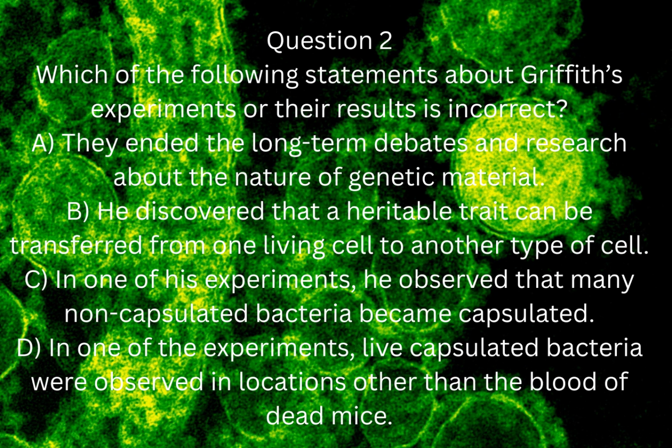Question 2. Which of the following statements about Griffith's experiments or their results is incorrect? A. They ended the long-term debates and research about the nature of genetic material. B. He discovered that a heritable trait can be transferred from one living cell to another type of cell. C. In one of his experiments, he observed that many non-capsulate bacteria became capsulate. D. In one of the experiments, live capsulate bacteria were observed in locations other than the blood of dead mice.